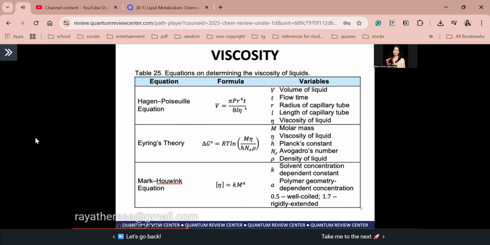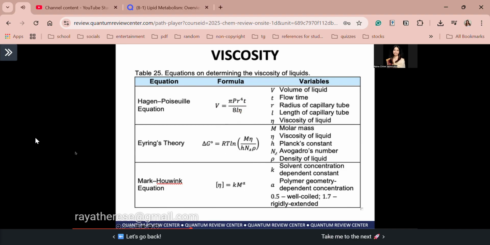So ito yung viscosity, yung N dito. And ito ang volume ng liquid. Again, hindi to viscosity, this is volume ng liquid. So the higher the viscosity, the slower the flow. So the equation is V is equal to pi times pressure times the radius of the capillary tube to the power 4 times the flow time divided by 8 ln. So L is your length of capillary tube, viscosity ang N. So how do I memorize this? V is equal to pi prat over 8 ln.